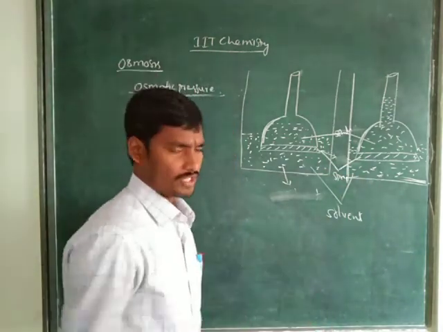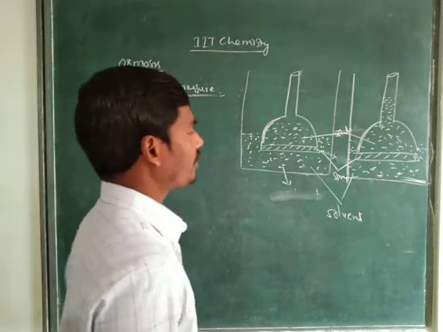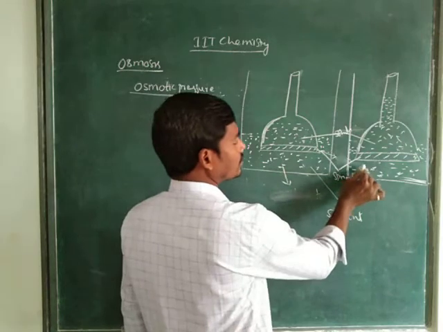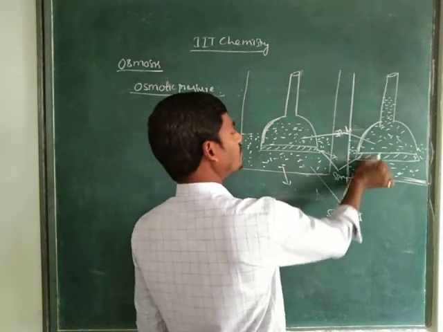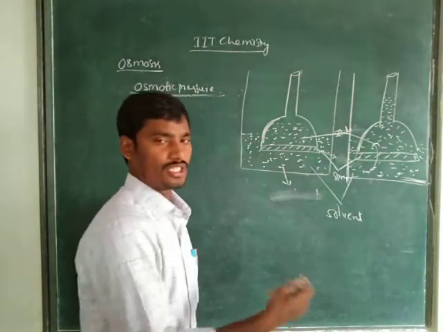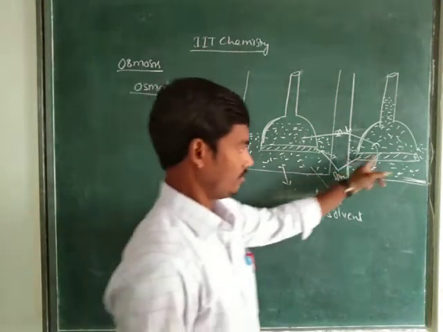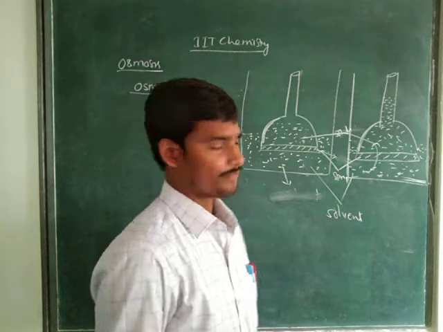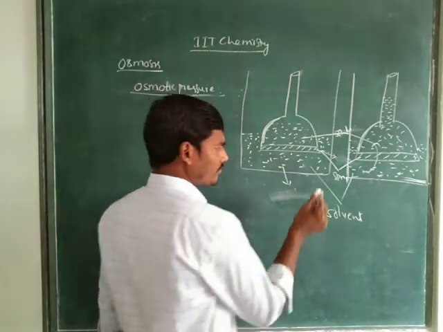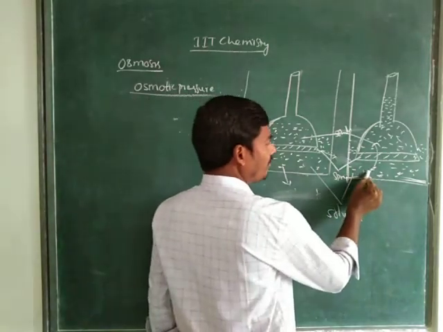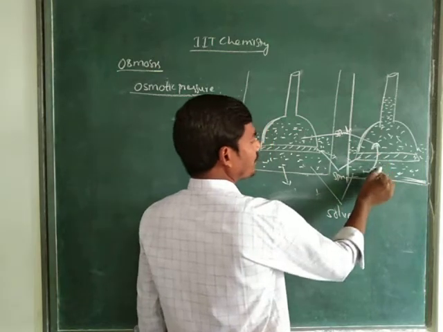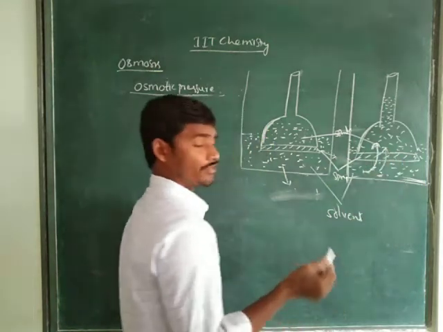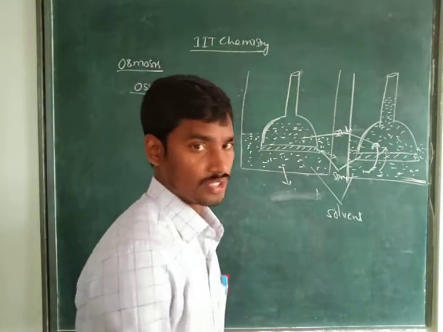See here, after some time what will happen? Solvent molecules slowly enter into the solution through the semi-permeable membrane. That is the phenomenon we consider as osmosis.